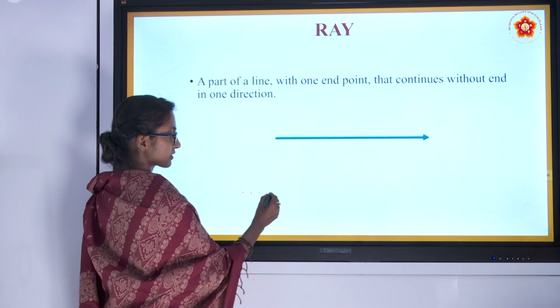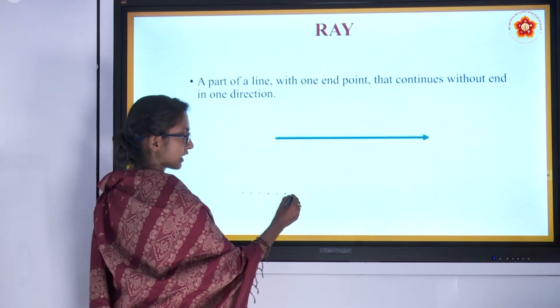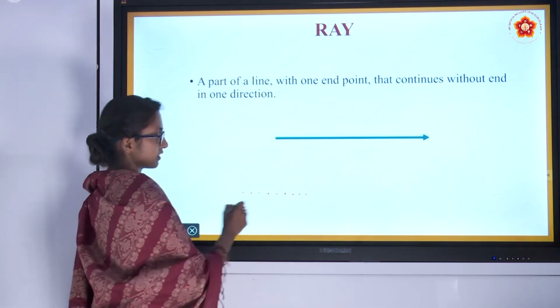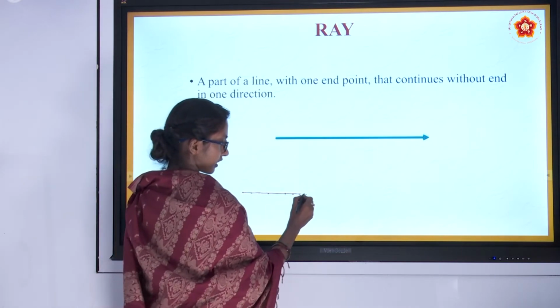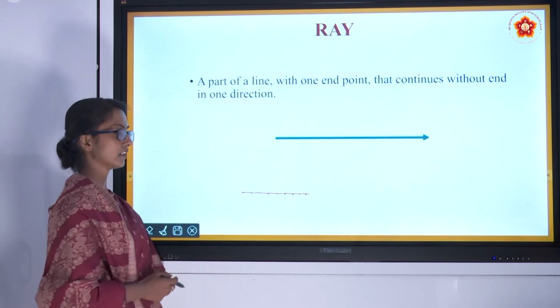You are able to observe some points which are on the same plane and also they are linear. Linear means one after the other they are. If we join these points, we get a line. So if collinear points are joined, you will get a line.